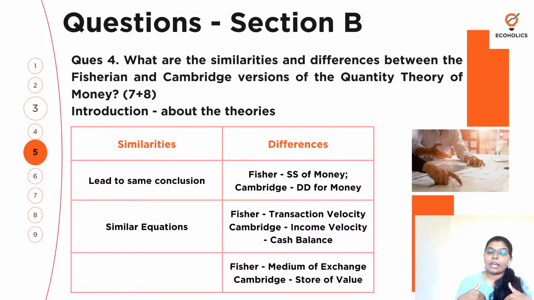So differences क्या है? So when it comes to Fisher, it is based on the supply of money. Cambridge is looking from the demand for money perspective, and Fisher is looking at the transaction velocity. And when it comes to Cambridge, it's about income velocity, the cash balance, right? And Fisher looks at the money with a function of medium of exchange, but when it comes to Cambridge, it is about the store of value. So ये differences है. So पहले introduction, फिर similarities के बारे में discuss करना.